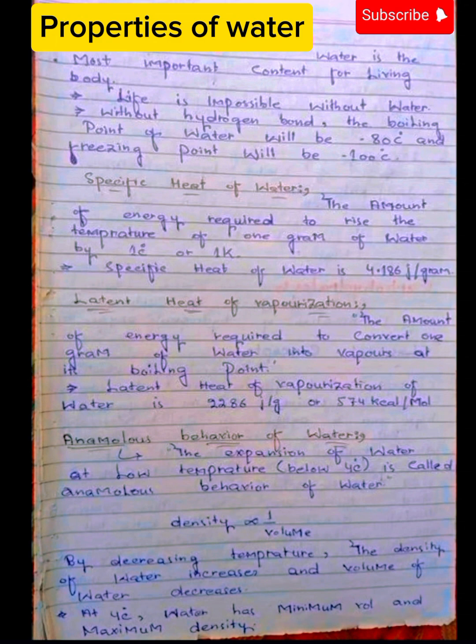Without hydrogen bond, the boiling point of water will be minus 80 degrees centigrade and freezing point will be minus 100 degrees centigrade. Polar nature of water. These are the characteristics of water. The first one is polar nature of water. Water is a polar molecule. The oxygen end of the molecule is electronegative, bearing a partial negative charge, and the hydrogen end is electropositive, bearing a partial positive charge. So water molecules are bonded to one another through hydrogen bond. As we have told, without hydrogen bond, the boiling point of water will be minus 80 degrees centigrade and freezing point will be minus 100 degrees centigrade.